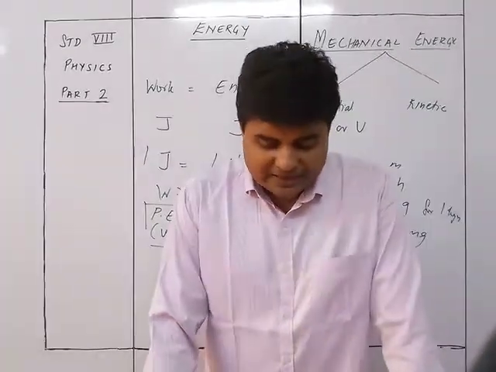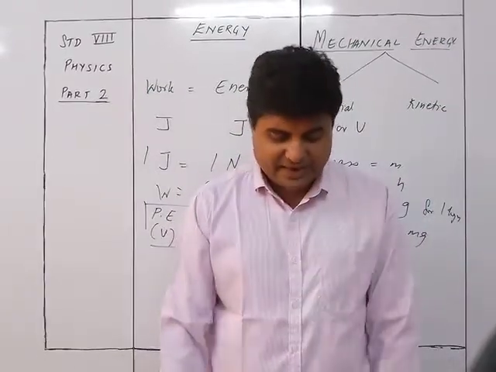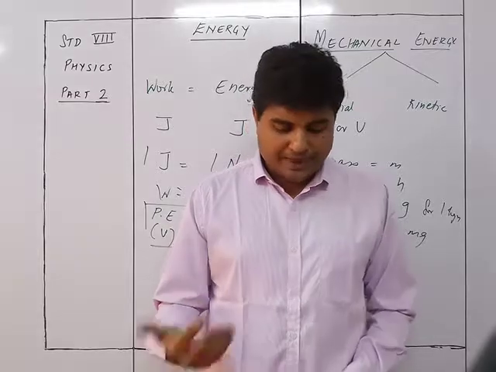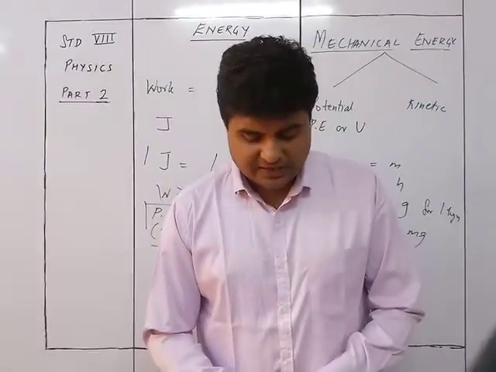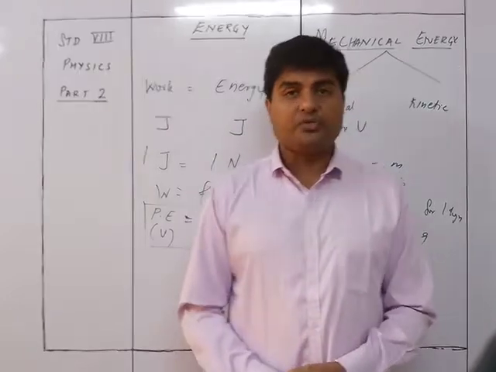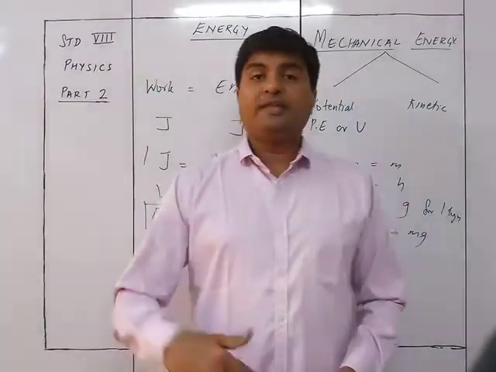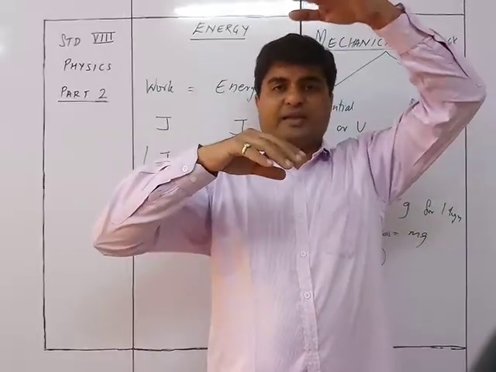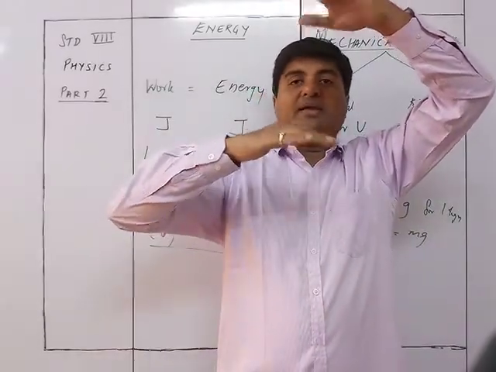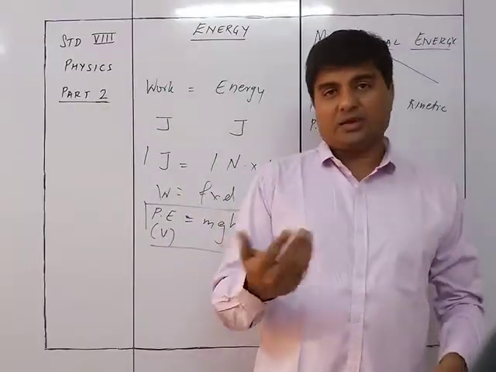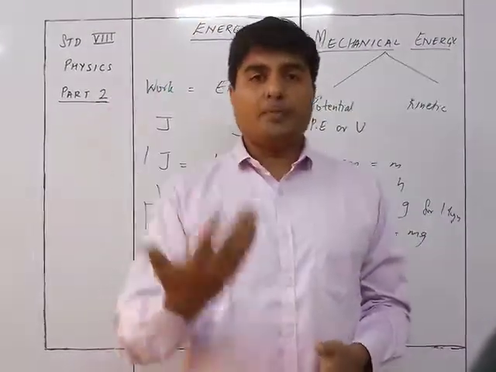Similarly, the potential energy of a bucket of mass 10 kg at the second floor of the house at height 6 meter is more, or double, than the potential energy of the same bucket of water of 10 kgs at the first floor, which is at 3 meters. So 3 मीटर पे एक बकेट पड़ा है 10 kg का और सेकेंड फ्लोर पे यानी 6 मीटर पे खड़ा है, तो ऑटोमेटिकली जो 6 मीटर पे है उसका पोटेंशियल एनर्जी 3 मीटर्स वाले से ज़्यादा होगा. So more the height, more the potential energy.